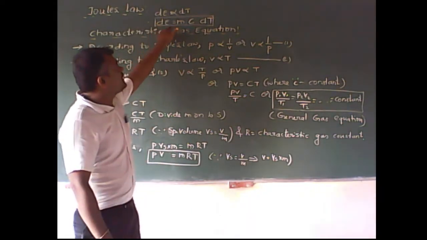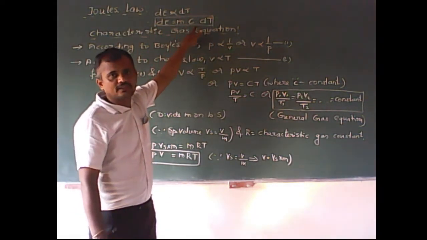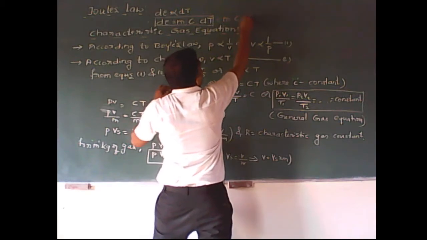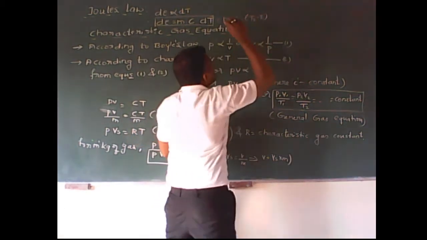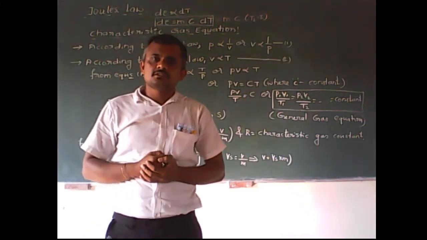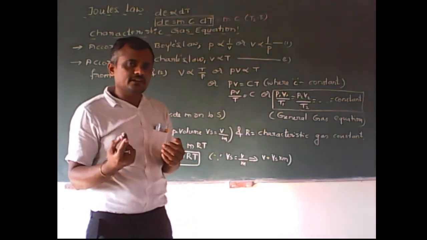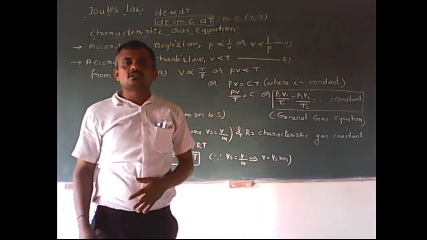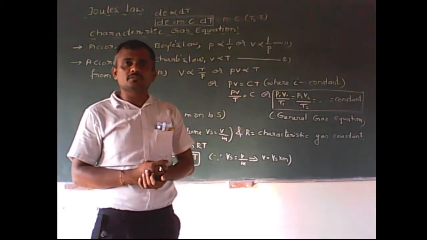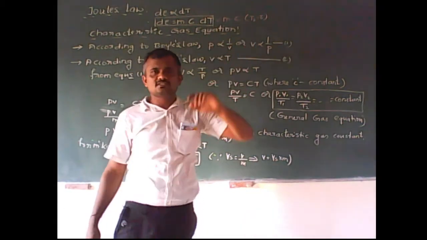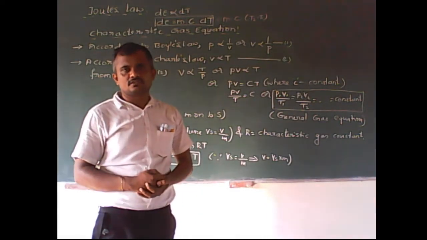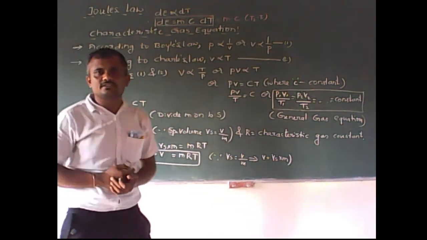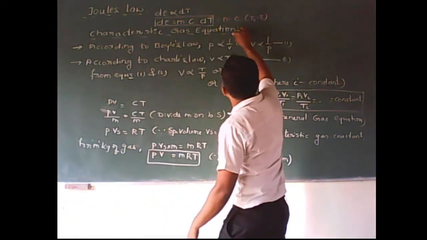What is that? dE = m into C into dT. We can also write it as m into C into (T2 minus T1). Here C means specific heat. If specific heat at constant pressure is taken, then the relationship will be dE = m Cp (T2 minus T1). If specific heat at constant volume, we take m Cv (T2 minus T1). So it depends on the condition.